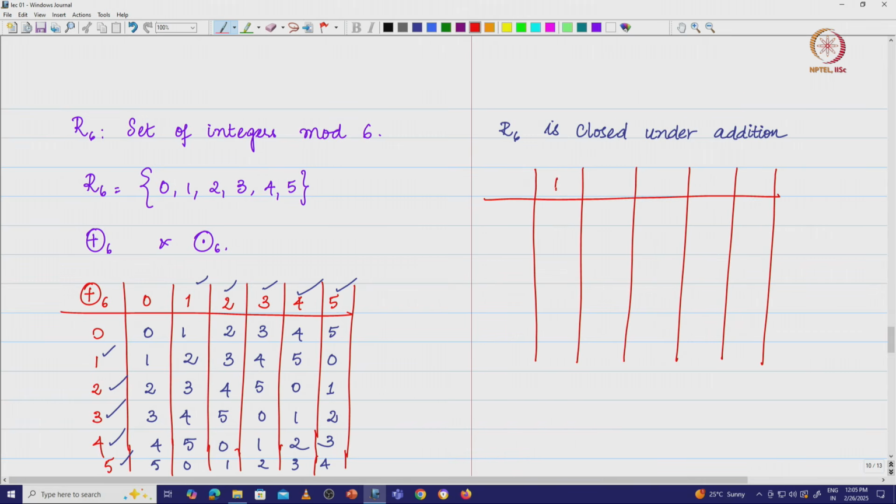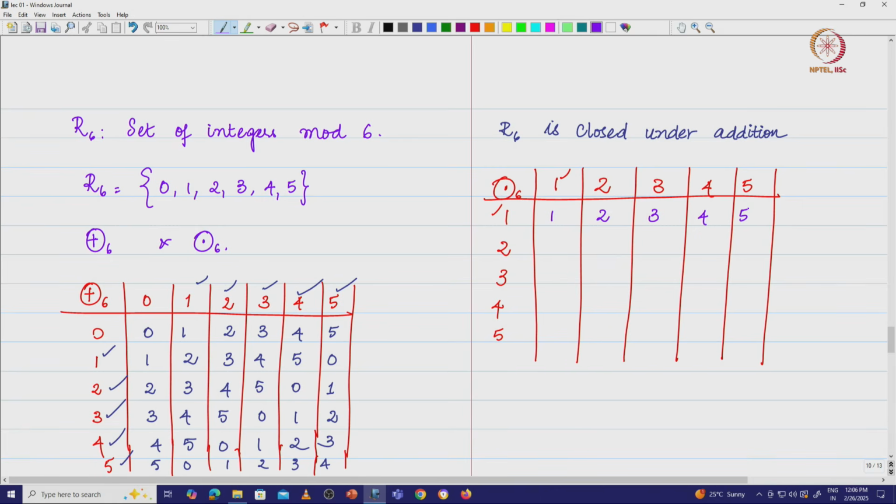So, I am going to take this as 1, 2, 3, 4 and 5, and I am going to take this as 1, 2, 3, 4 and 5, and do multiplication mod 6. What do I mean? Take every row element, multiply with every column element and do a multiplication mod 6. Something interesting happens here. Okay, let us see what that is. So, I have 1, 2, 3, 4 and 5.